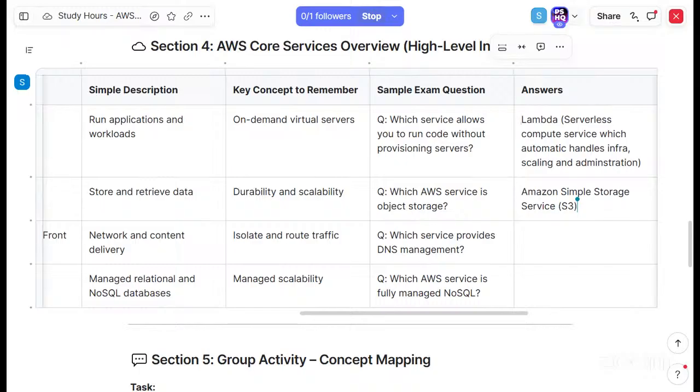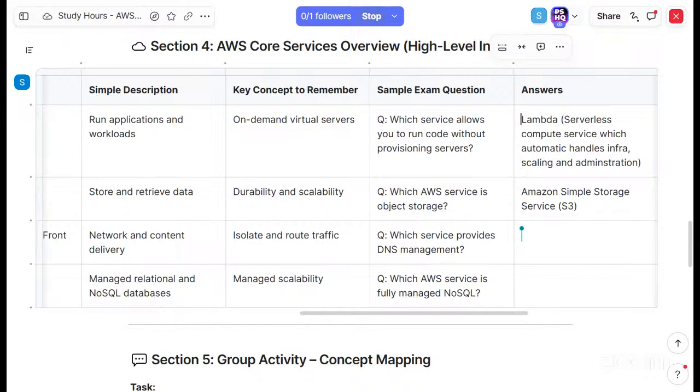Which service provides DNS management? CDN, CloudFront, I think. Just check, go to the left. If CloudFront is there, it is it. No, DNS management is Route 53. Let me check.